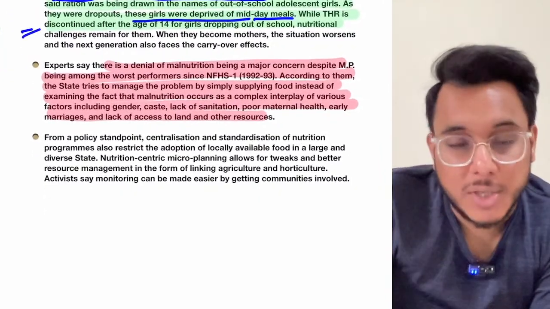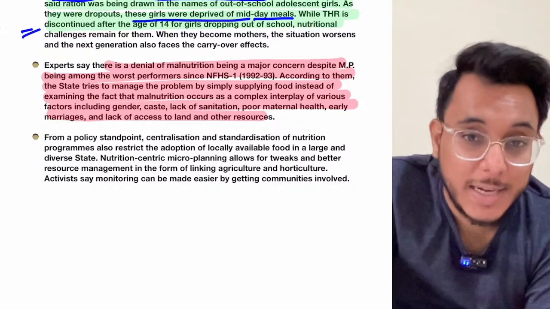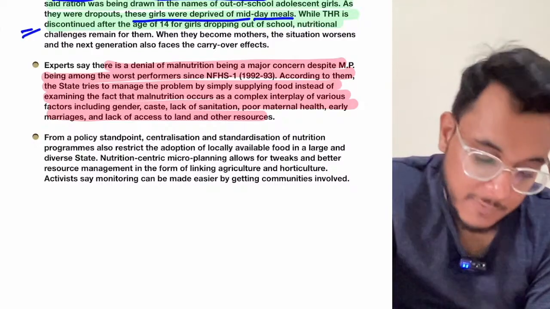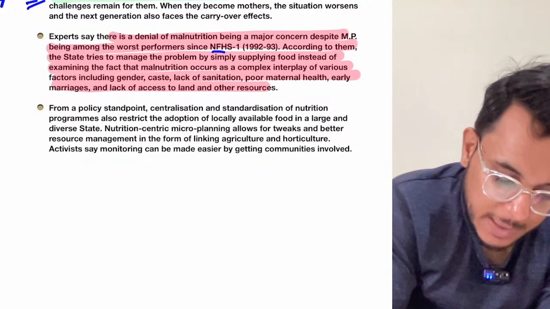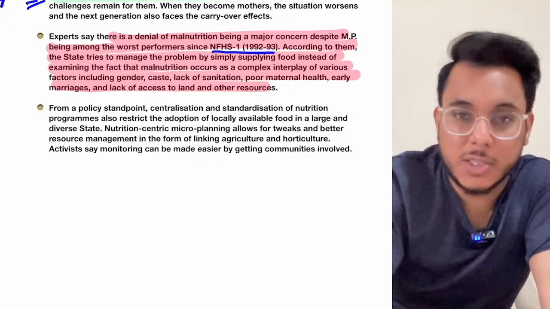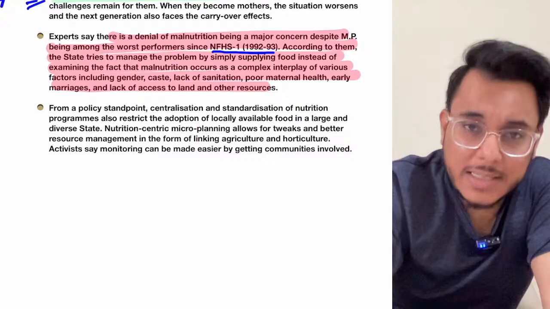But there is a lot of corruption in this particular scheme that has happened. Many of the beneficiaries who were not actually getting the food, their names were shown and the food got diverted, food got pilfered. Now the experts say that since the National Family Health Survey 1 that came in 1992-1993, the Madhya Pradesh condition is not good. Madhya Pradesh is not bringing the sustainable solutions.